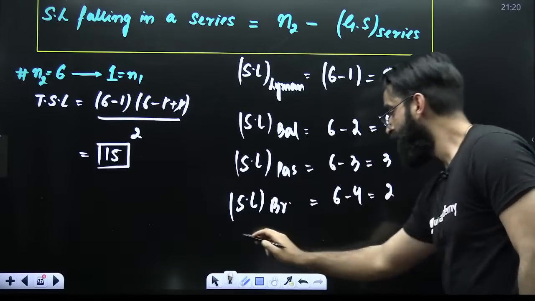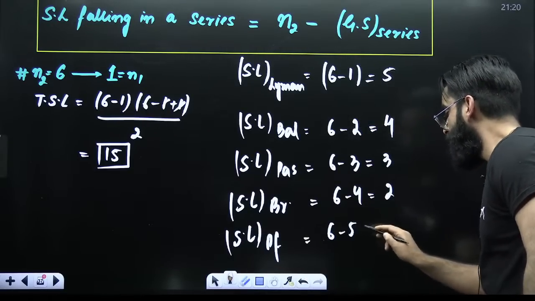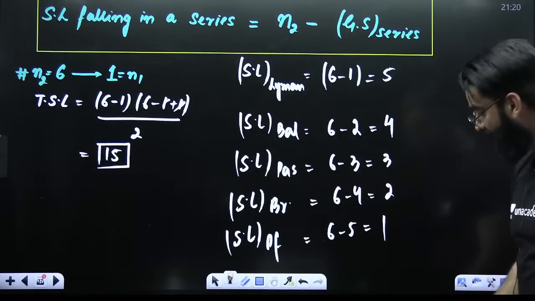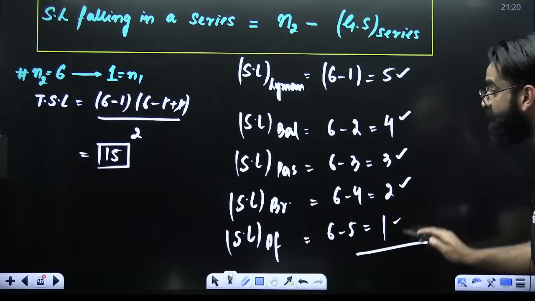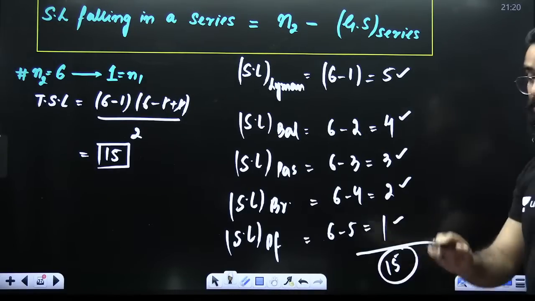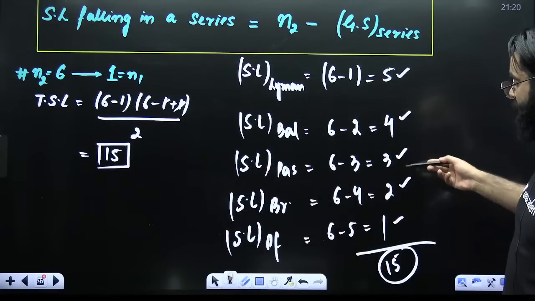2, Pfund. Do you understand? If you do the addition of all this, 4 plus 5 plus 3 plus 2 plus 1, it will come out to be 15. So total there were 15 spectral lines, out of which 5 will fall in Lyman, then Balmer, then Paschen, Brackett, Pfund.